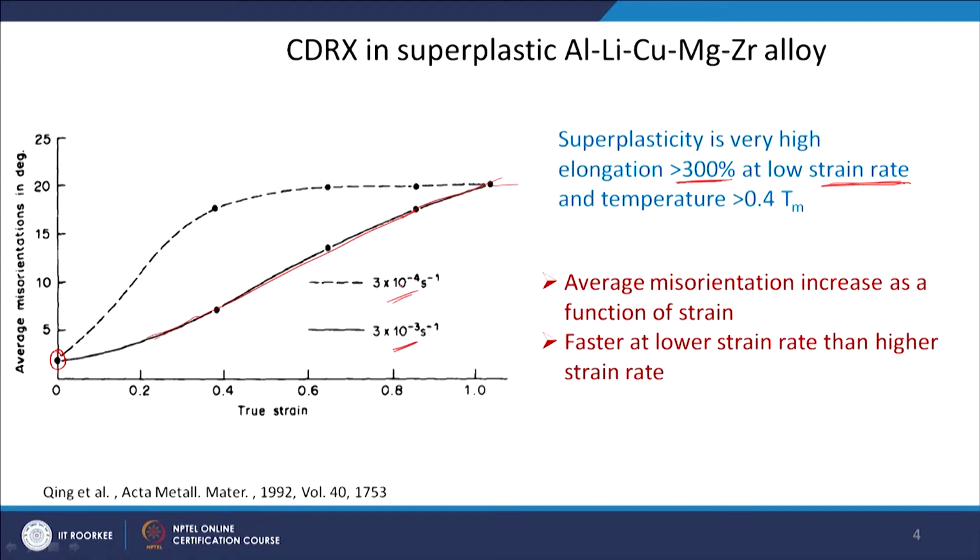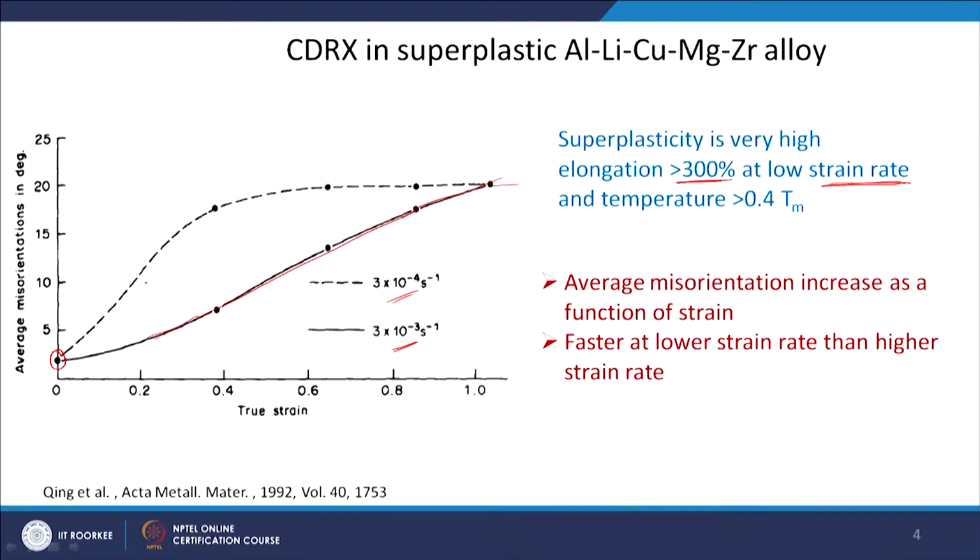Another interesting thing is that at lower strain rate, at lower strain, you are able to get more high angle grain boundaries. I think I have mentioned that in the earlier slide also.